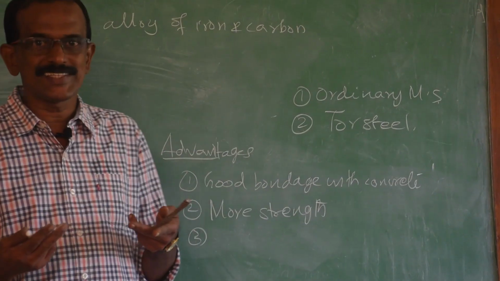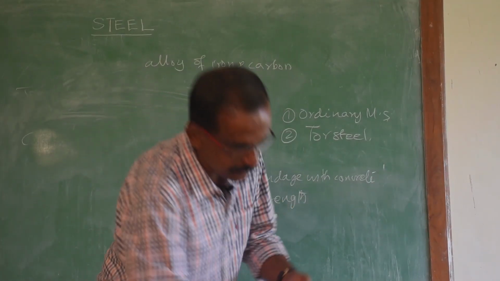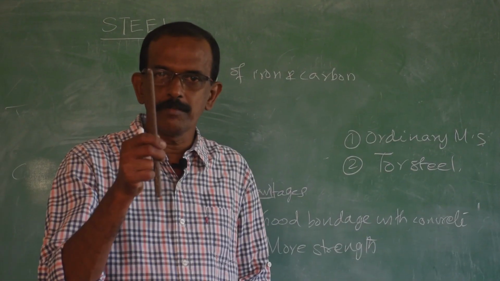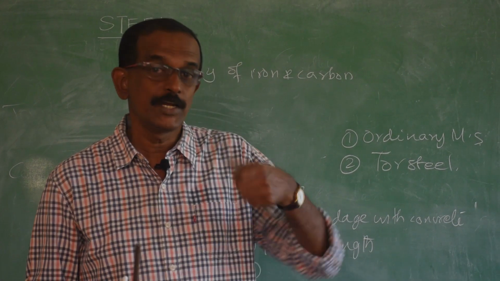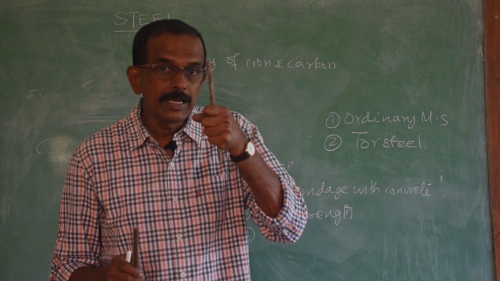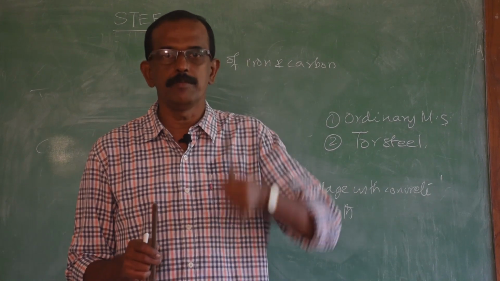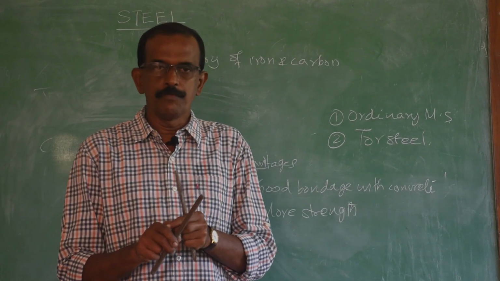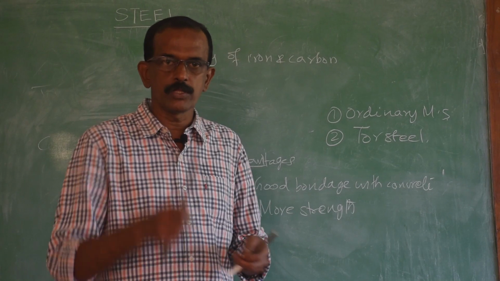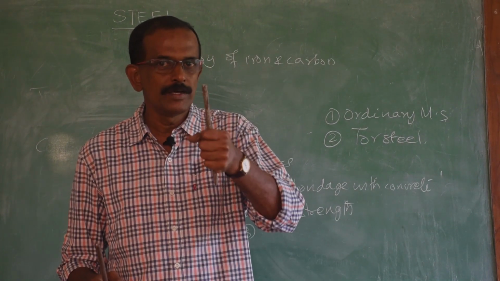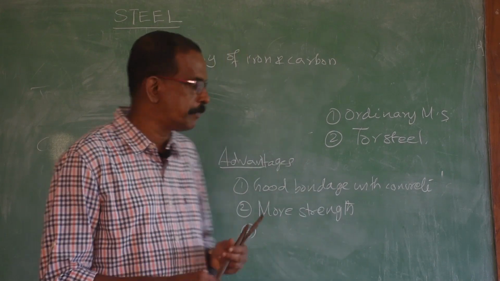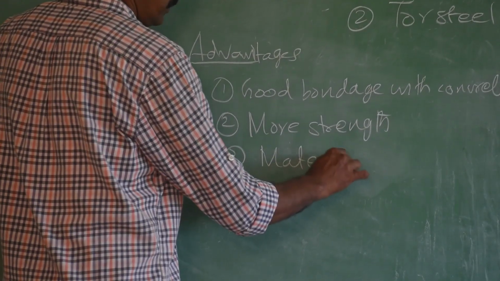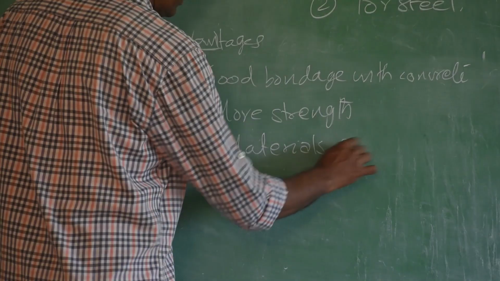If strength is more, what is the next advantage we can say? If we are using torch steel, more strength. If you are using ordinary mild steel, not that much strength. So, the advantage is that less quantity of materials can be used. Suppose you want 100 kg of ordinary mild steel, instead of that if you are using torch steel, about 60 kg is enough. So, approximately 40% of materials can be saved. Materials saving.